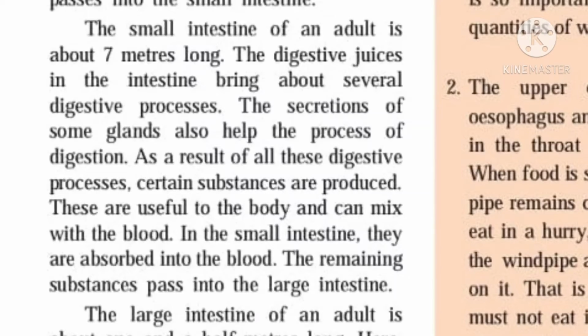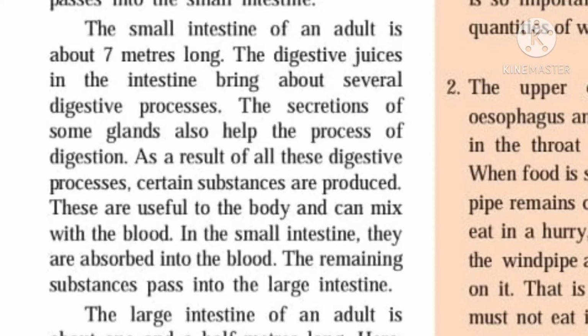The secretion of some glands also helps the process of digestion. Now the small intestine of a grown-up person, that is of an adult, is about 7 meters long.